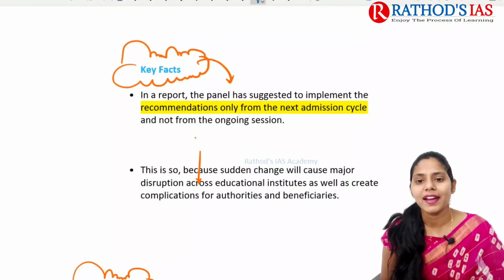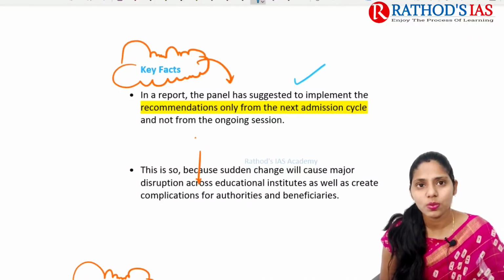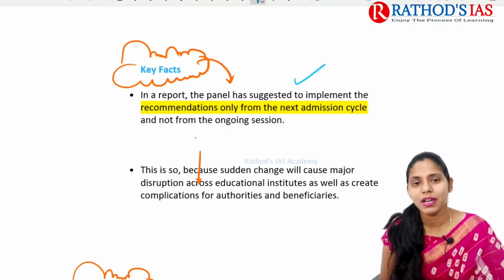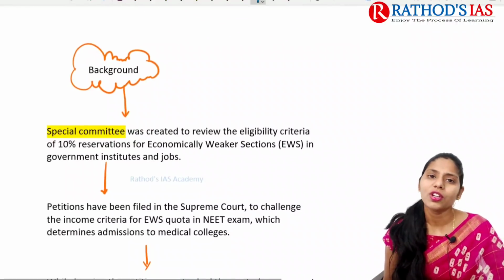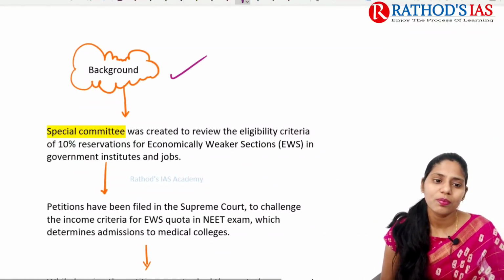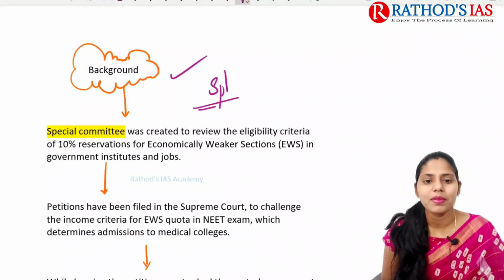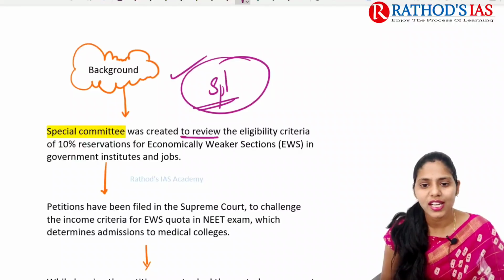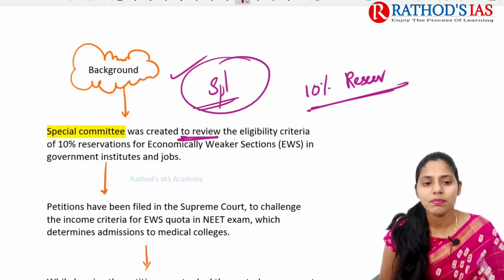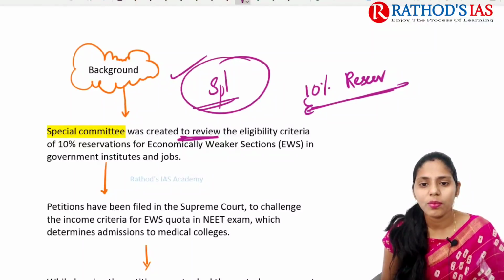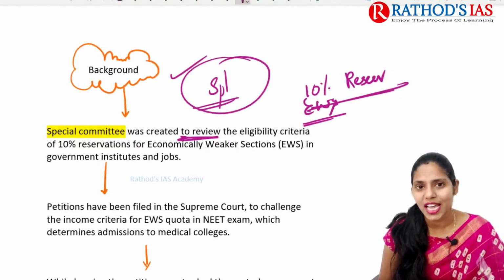In the report, the panel suggested that the recommendations should be implemented not from this year but from next year, that is from the next admission cycle, because sudden changes create complications. Now some background: a special committee was created to review the eligibility criteria of the 10% reservation for economically weaker sections in government institutes as well as jobs.